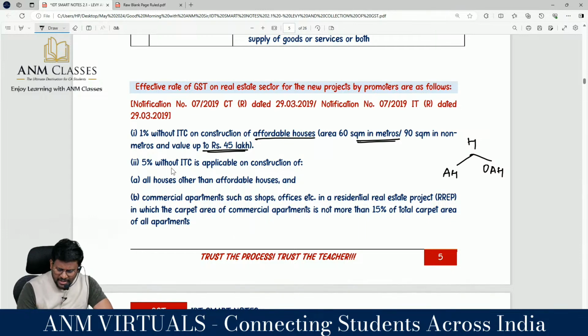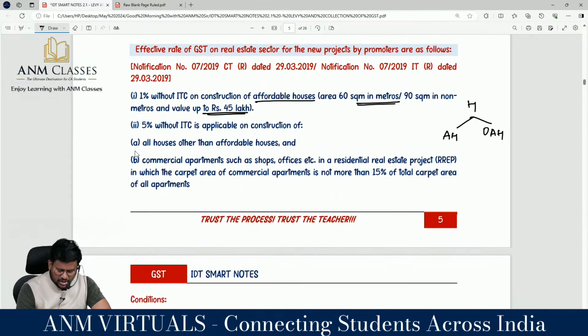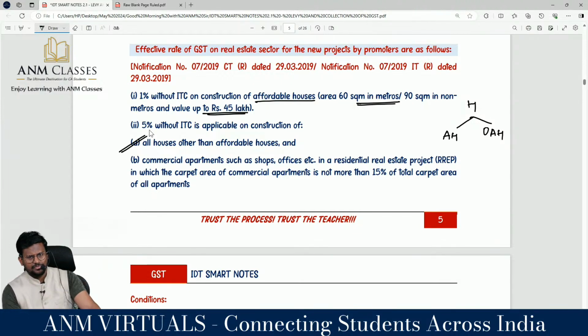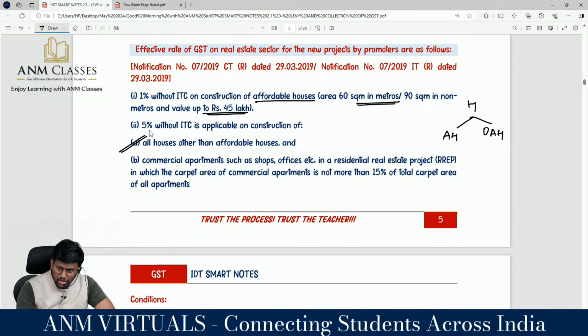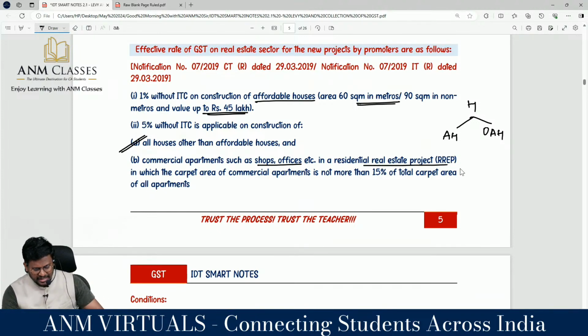5% without ITC applies on construction of all houses other than affordable, what percentage? 5%. Other than which is more than 45 lakhs. That means it's a bungalow. Are you really with me? Or commercial apartments such as shop, office, etc. in a residential real estate project, in which the carpet area of the commercial apartment is not more than 15% of the total carpet area of all apartments.